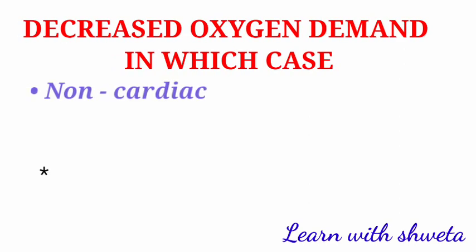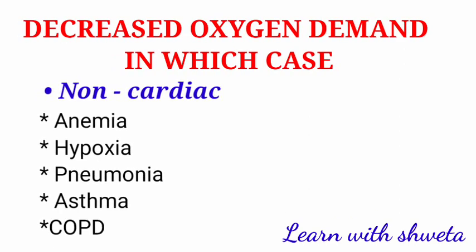Guys, in our last video we talked about angina pectoris, in which we talked about definition, classification, type and site of pain. So now we talk about decreased oxygen demand, which is further divided into two types: non-cardiac problem and cardiac problem. And in cardiac and non-cardiac we have the subheadings.